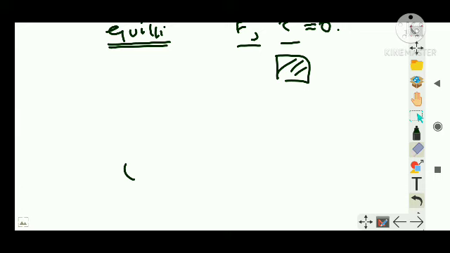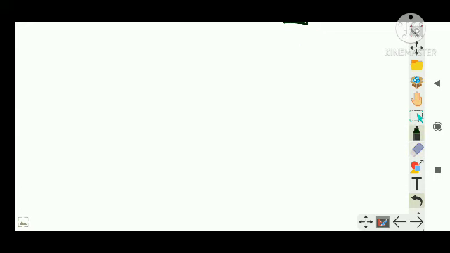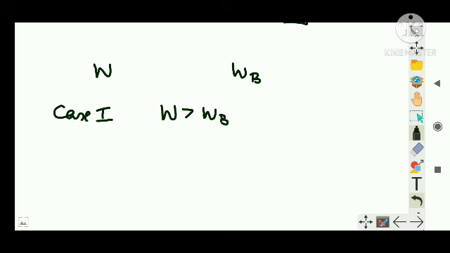Suppose I am going to take some explanation now. Let's say W is the weight of the body, and WB is the upthrust, that is, due to buoyancy the liquid is providing an upthrust. Now, case 1: the weight of the object is greater than the buoyant force or upthrust given by the liquid.